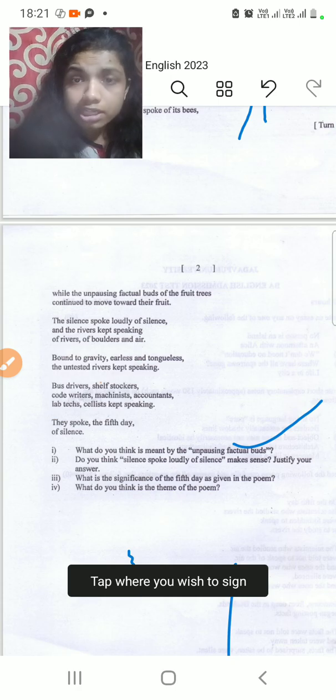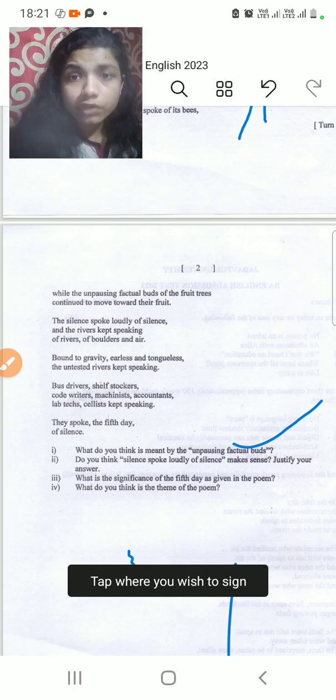So you had understood the fruit was a hint to gravity, because Newton had discovered it in the same way that a fruit fell, and he understood it's due to gravity. So this is one allusion to Newton. Allusion means when you give a reference to something which happened in the past. Okay, it's a poetic device, a rhetorical device used in poetry.